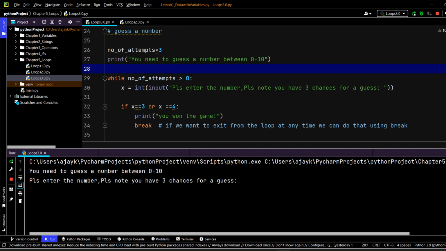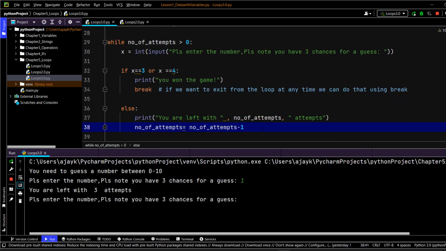First of all, I want to get the input box. Yeah, so this is where it is. I'm going to enter the wrong input, 1. You are left with 3 attempts. Now I think this is not correct. Why? Because the user has already attempted once, and it should actually show 2 attempts now. So the number of attempts should start with 2, because the first attempt is given right away here.